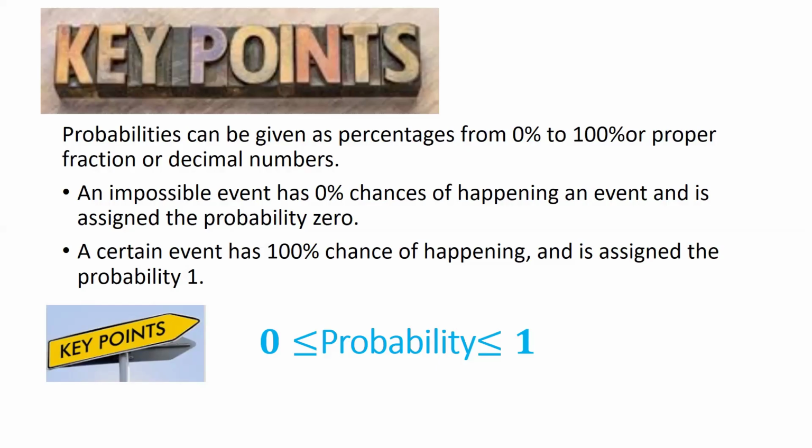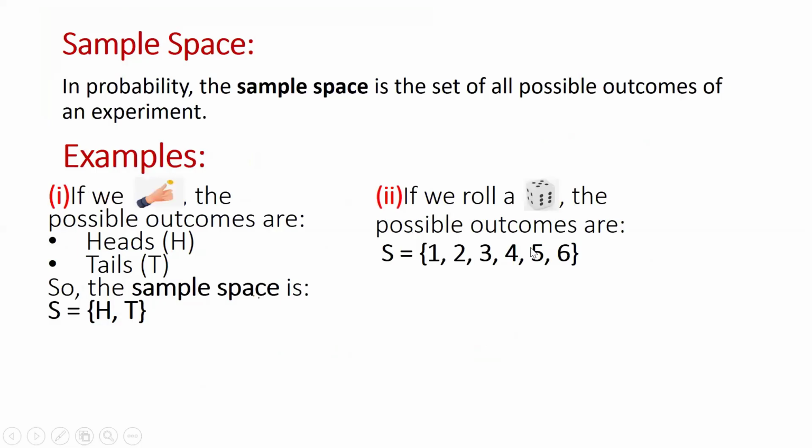So if I conclude this whole discussion, we will reach a result. The result is the probability starts from 0 and ends at 1. It means the value of probability lies from 0 to 1. Do you understand, students? Are you understanding the topic? Okay, okay. Now, the next slide is for sample space.